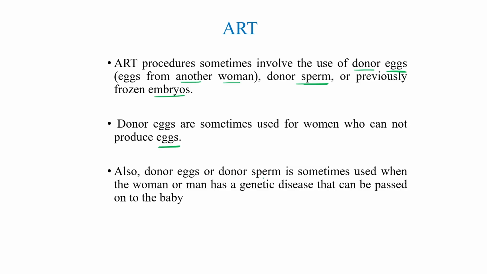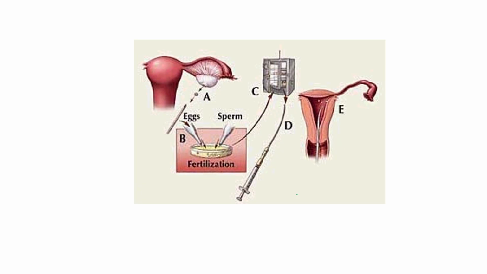Donor egg or donor sperm is also sometimes used when the woman or man has a genetic disease that can be passed to the baby. In that situation also, mixing of donor egg or donor sperm occurs outside the body and is transferred into that female. All these ART methods are very useful for couples who are suffering from infertility problems.